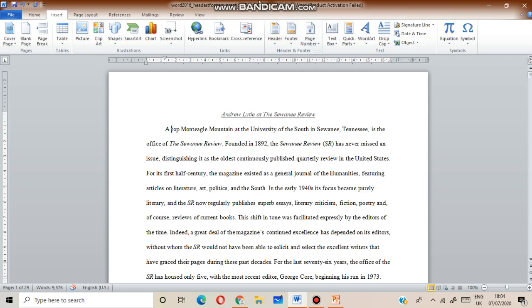The header is a part of the document that appears in the top margin and the footer appears in the bottom margin. Headers and footers usually contain additional information such as page numbers, dates, and footnotes. Text entered in the header or footer appears on each page of the document by default once you have added them to your document.